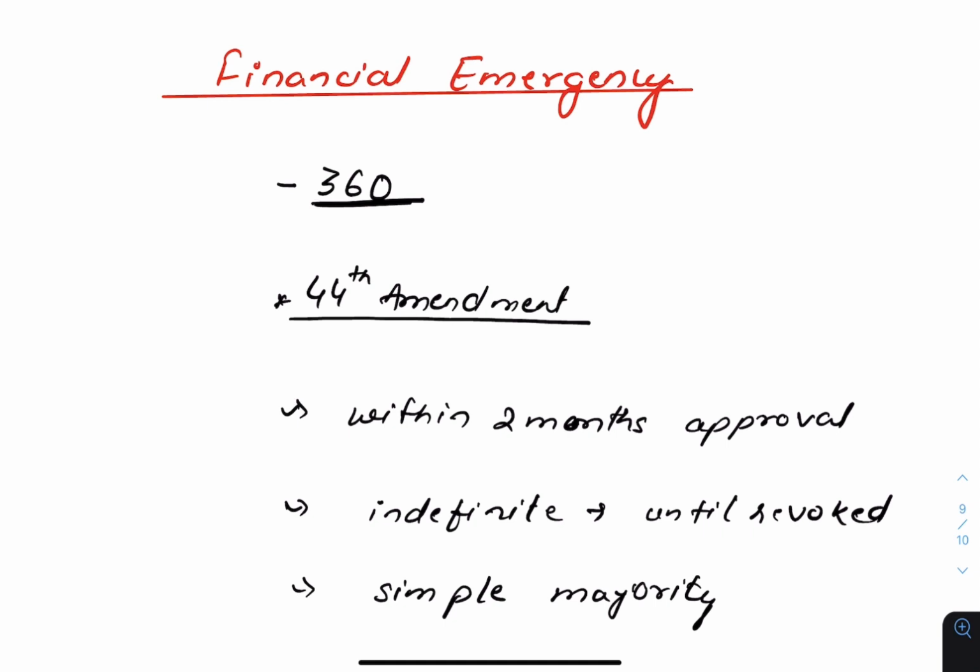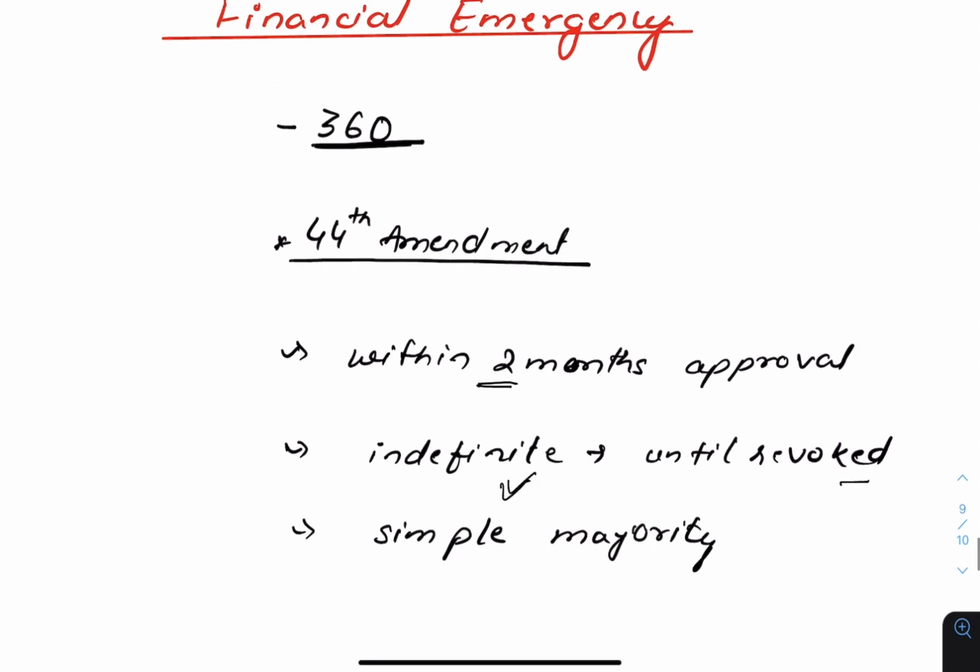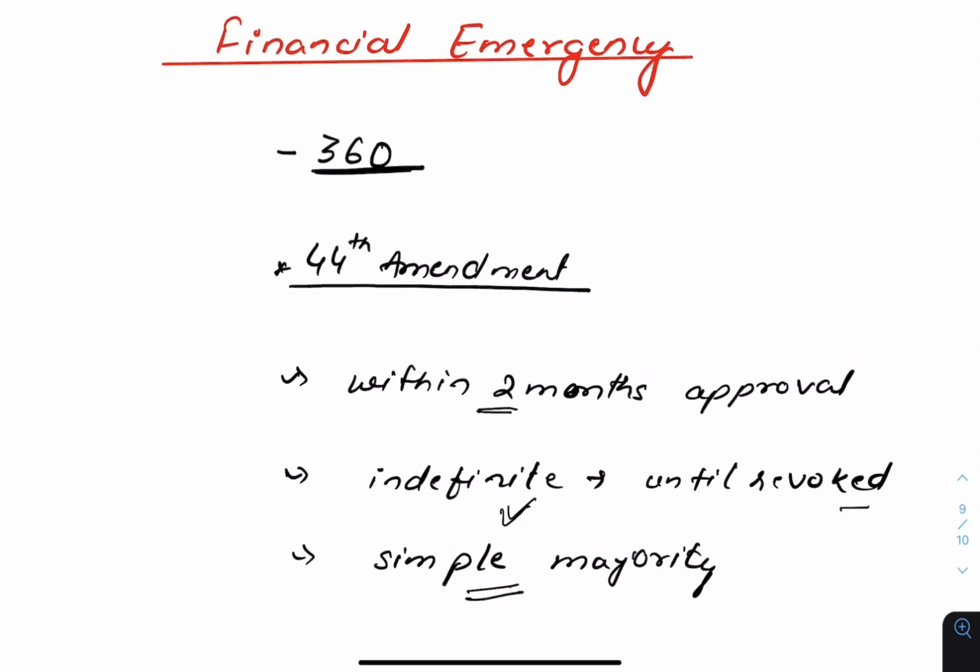Again, similar to President's rule, 2 months time is given for approval. However, it can continue for an indefinite period of time until it is revoked, and the approval requires only simple majority, and the President can revoke it anytime he likes. And one important thing in financial emergency is that no periodic approval is required for its continuation.